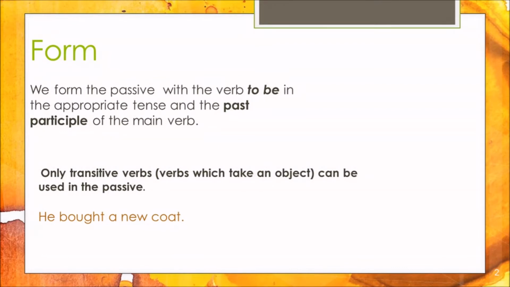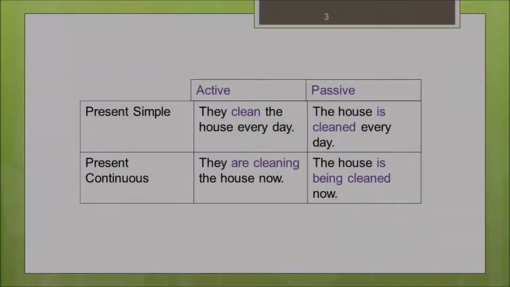We have an example. He bought a new coat. In this case, the verb bought is a transitive verb. That's why it is used here, and it can be changed into passive.